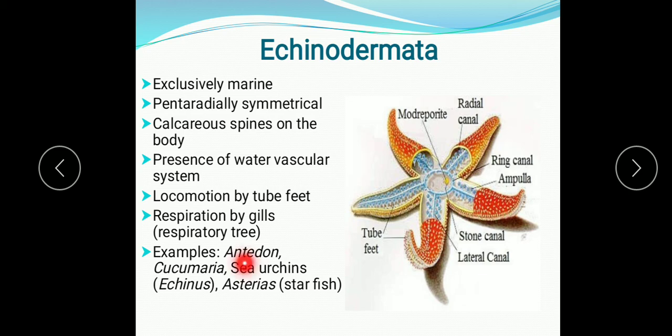Examples are Antedon, the sea feather; Cucumaria, the sea cucumber, also known as Holothuria; sea urchins and sand dollars, that is Echinus; and Asterias, the starfish.